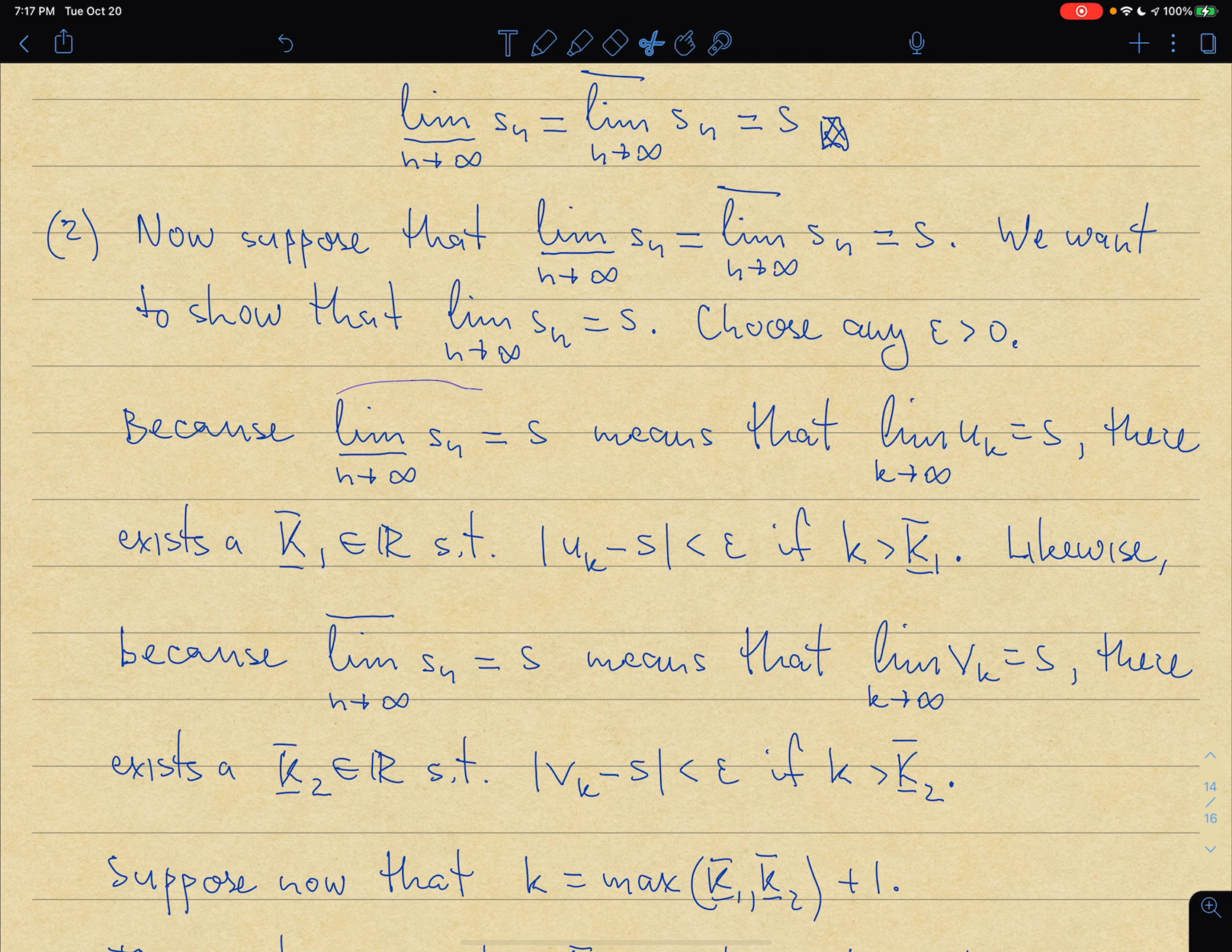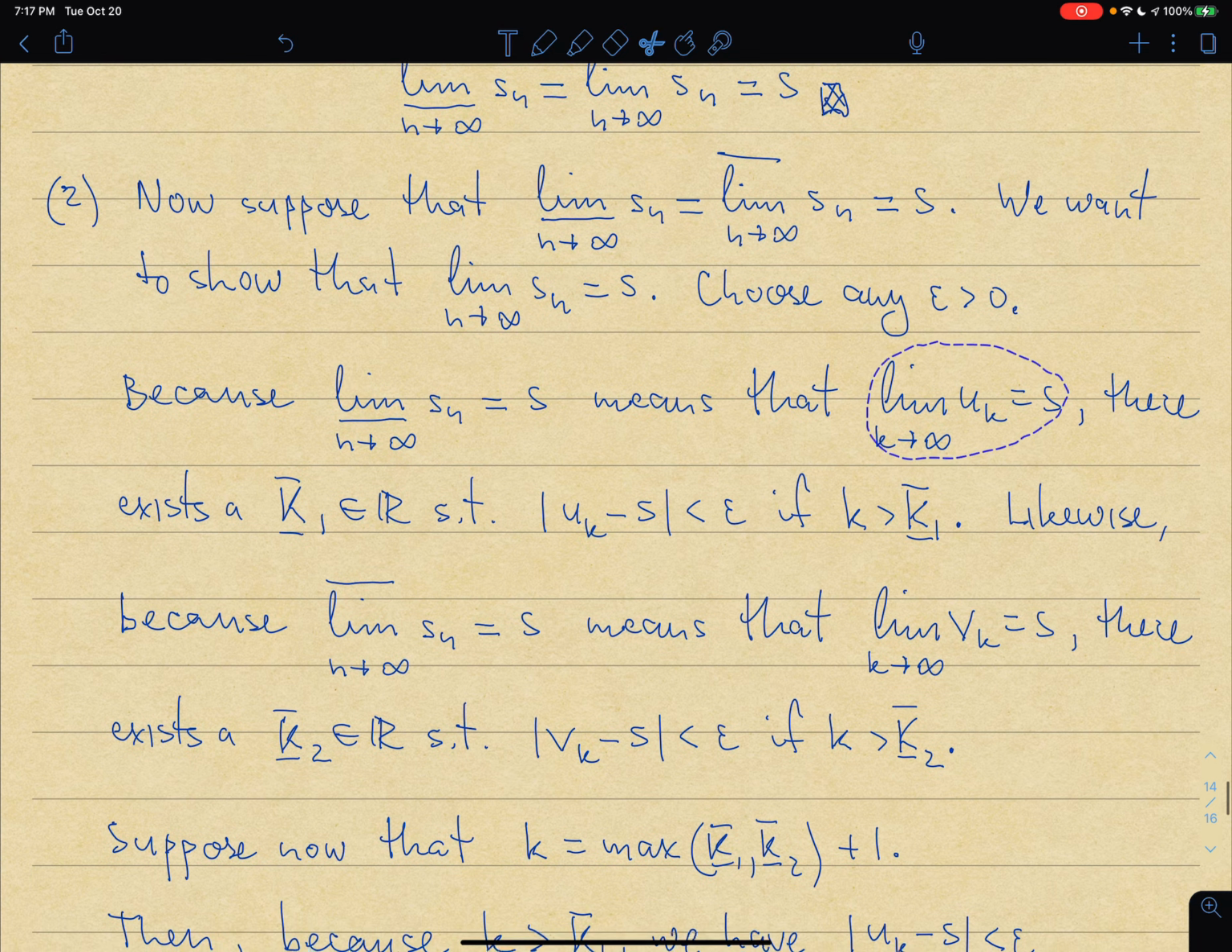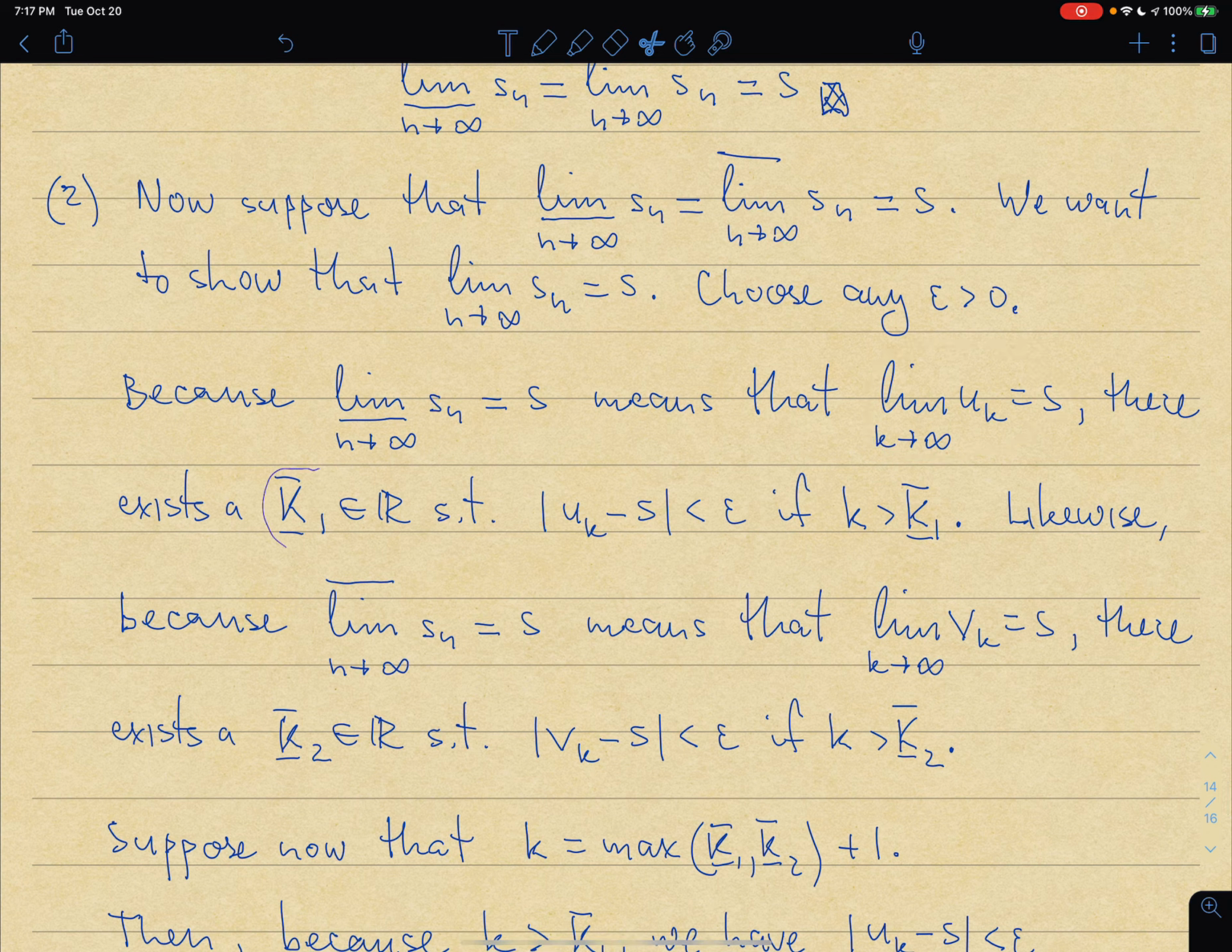Okay, that's what I need. Here is what I have. I know that lim inf of s_n is equal to s. And that means that the limit as k goes to infinity of these u_k's, right? The u_k's were the infimum of s_n when n is greater or equal than k. The limit of u_k is equal to s. And because it's equal to s, by the definition of a limit of u_k, there should exist some number capital K_1, such that if k is bigger than K_1, then |u_k minus s| is less than epsilon, right? That's the definition of a limit. The limit of u_k is s.